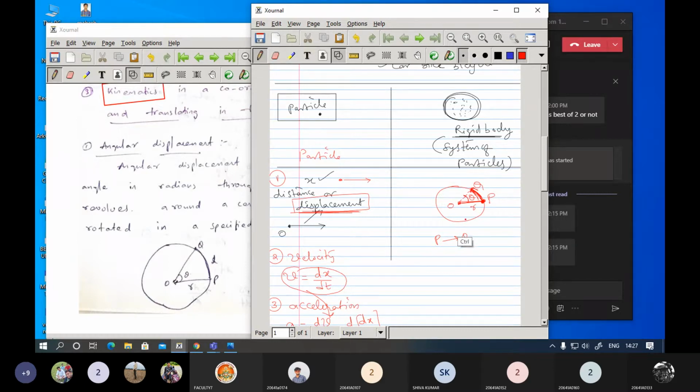So what is the important point? Here we got x as the displacement. Now here what is the displacement? We are going to consider it as the angular displacement.